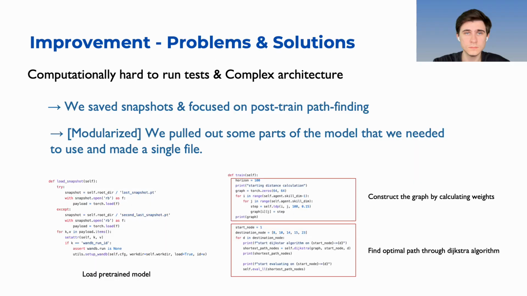We have pre-trained models to check the success rate and also exploited them during our implementation for improvement. The models are so large that it takes days to run even smallest environments. As a result, we decided to implement the improvements in the post-train phase to avoid retraining. Moreover, the architecture of original model is very complex and difficult to extend. Hence, we derived modular structure. This structure will allow us to substitute different distance and pathfinding functions and get the results straight away.